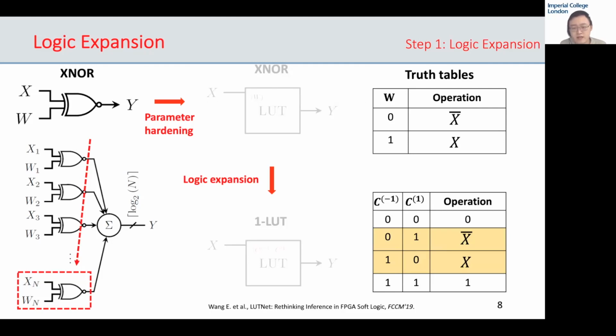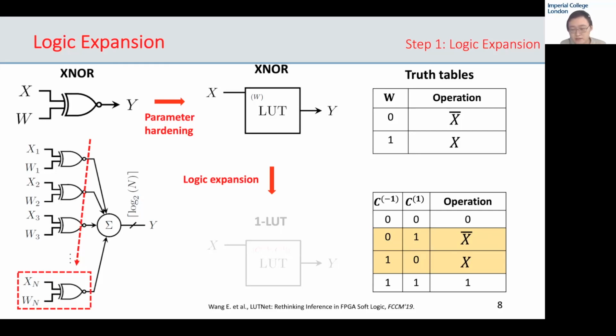Logic expansion further enables us to make use of the extra LUT inputs and perform more operations per physical K-LUT. In logic expansion, assuming a BNN layer is fully unrolled, we can harden the trainable parameters W's into the LUTs' binary masks, such that no external BRAM connection is required. This operator, therefore, becomes a wire for W equals 1 and an inverter for W equals 0.